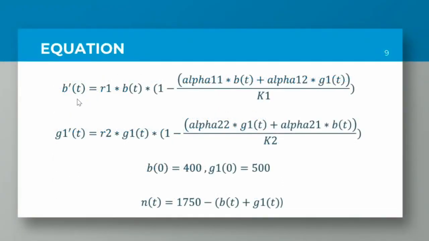Equations. The rate of change of the bad population is equal to the growth rate of the bad population times the quantity of 1 minus how much the bad population affects the bad population plus how much the good population affects the bad population, all over the carrying capacity of the bad population. At time t equals 0, there are 400 people in the bad population and 500 in the good population. At any given time t, our neutral population is equal to the total population, which is 1,750, minus the amount of people in the bad population at that time plus the number of good people in the population at that time.